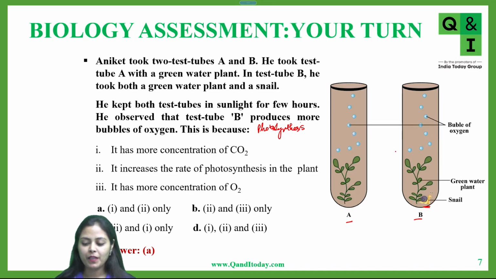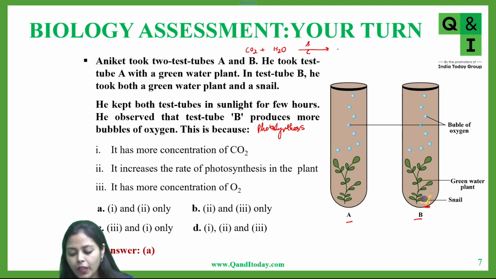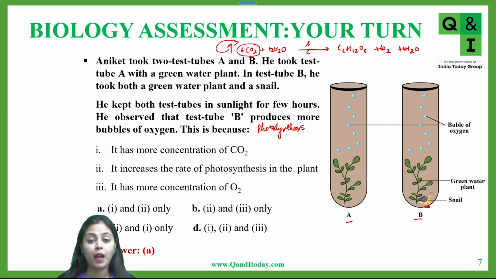Why? We know that the equation of photosynthesis is CO2 plus H2O, in the presence of sunlight and chlorophyll, forms C6H12O6 plus oxygen plus water. Balancing the equation again. Now see this: the more carbon dioxide you supply to the plant, the greater the oxygen produced. That means more photosynthesis would occur. The photosynthetic rate would increase, so more oxygen would be liberated.